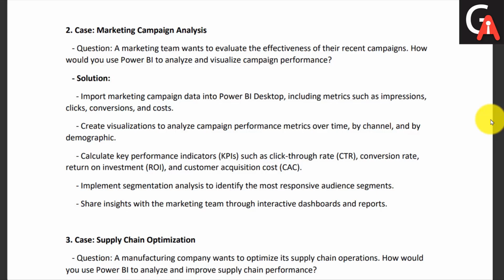Then the next step is to calculate key performance indicators such as click-through rate, conversion rate, return on investment, and customer acquisition cost. These are marketing-related terms you need to incorporate. So what is click-through rate? The number of customers who click on the ad, this is the click-through rate. Conversion rate is how many customers get converted into buying the product, visiting customers becoming buying customers.